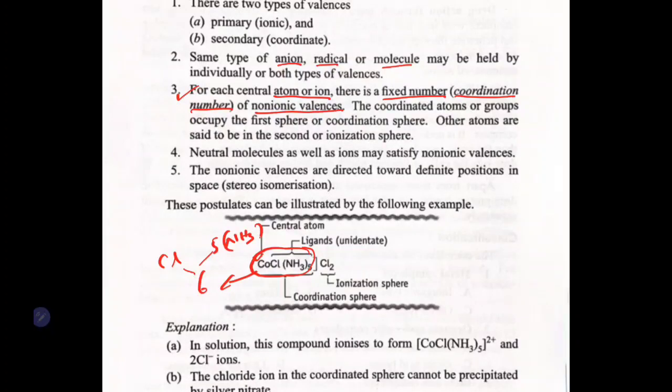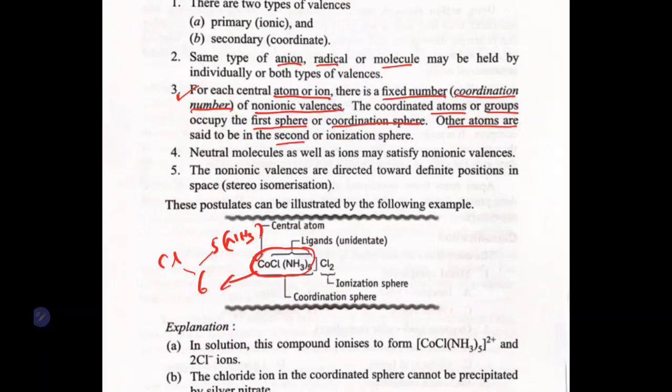That is the coordination number of the central atom. So it has a fixed number of non-ionic valencies. Those valencies are non-ionic, we know that. Coordinate valency.